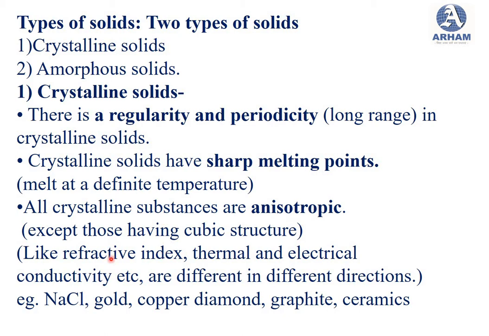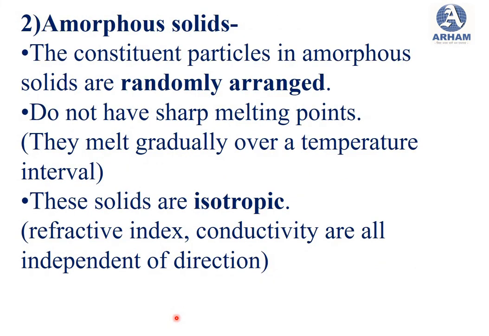Then a few examples are given here. You can see the crystalline solids: sodium chloride, gold, copper, diamond, graphite, ceramic. So these are examples of crystalline solids.